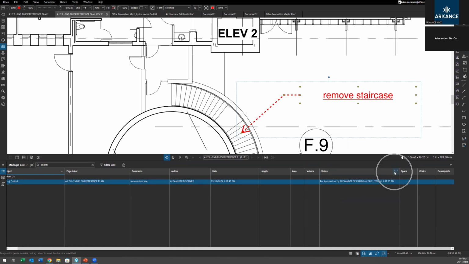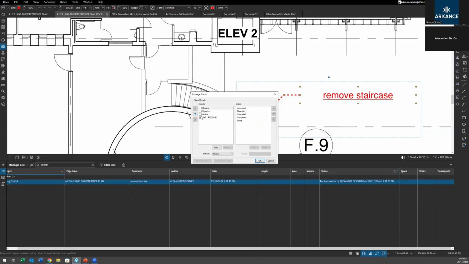Those statuses are customizable in here under manage status, under that volume mixer button. And then you can create your own status types. So you can do a red line or a review. So if we turn just that review one on, and down here again, we can add one, add a brand new name to it. And then on the right-hand side, you can modify or add the individual states as well. So they're completely customizable.